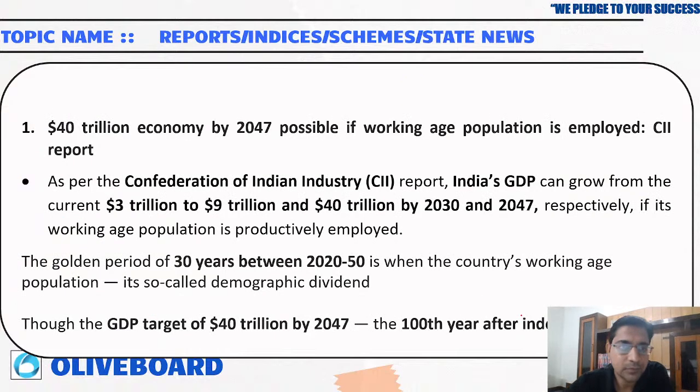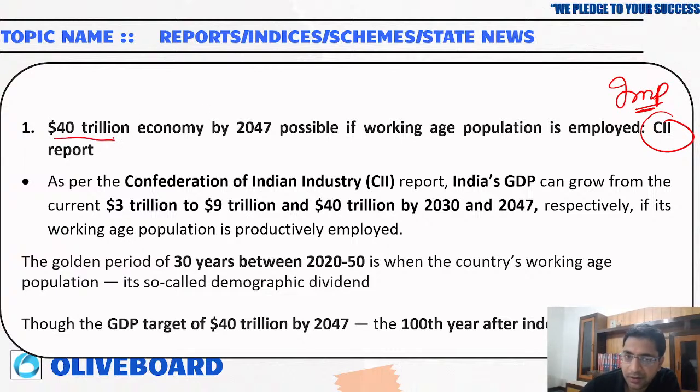Now, a $40 trillion economy by 2047 is possible if the working age population is employed, as per the CII, the Confederation of Indian Industry. Important. A $40 trillion economy is possible by 2047 if we are able to properly utilize our working age population and easily employ these people.